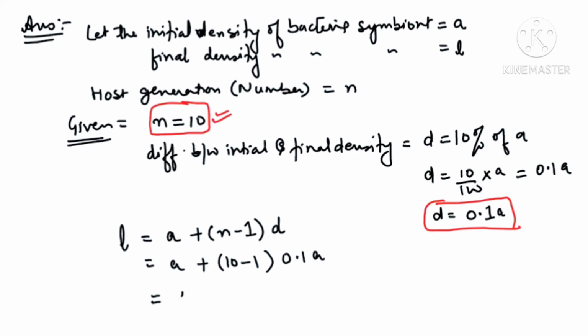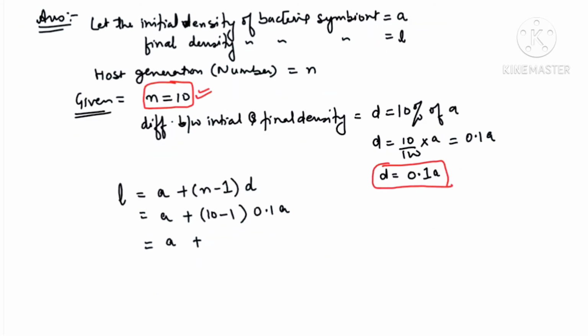So you take A plus 9, sorry beta, this is 9, times 0.1 A. Clear? Then A plus 0.9 A. This is A, you should not confuse. So the round figure will be 1.9 A.